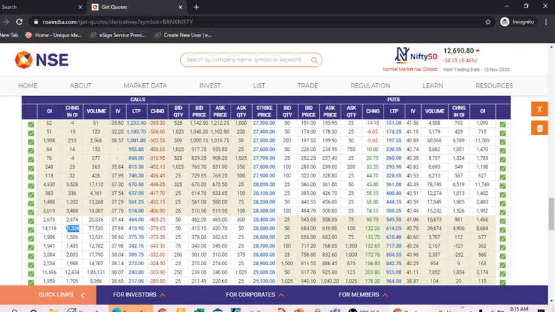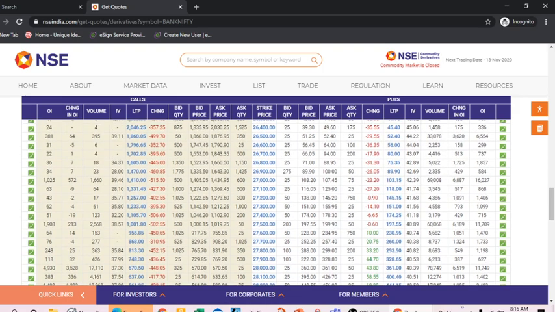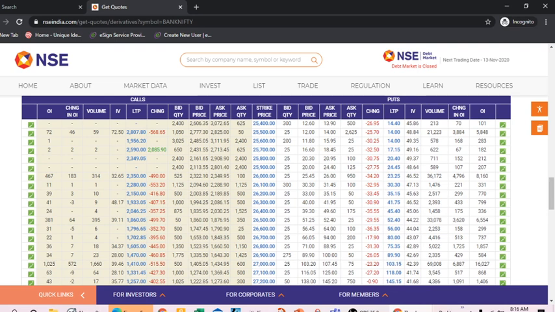So 28,000 and 28,500, 27,500 put option, 28,000 put options, 27,800 put options, and 27,000 put option. We can see here the highest open interest is there, and the 26,000 put option is also there. It is big. The 25,500 put option you can find here also.